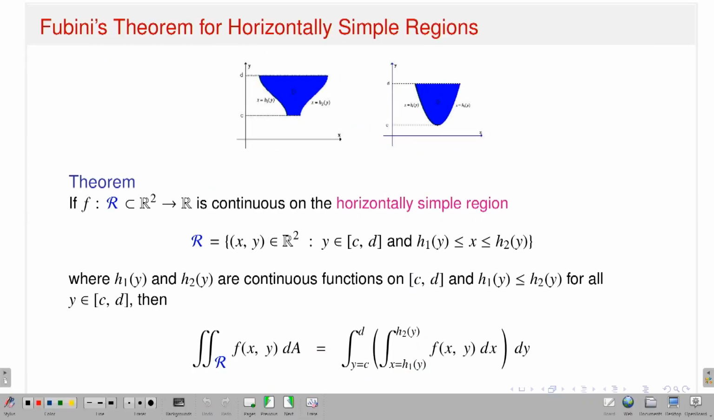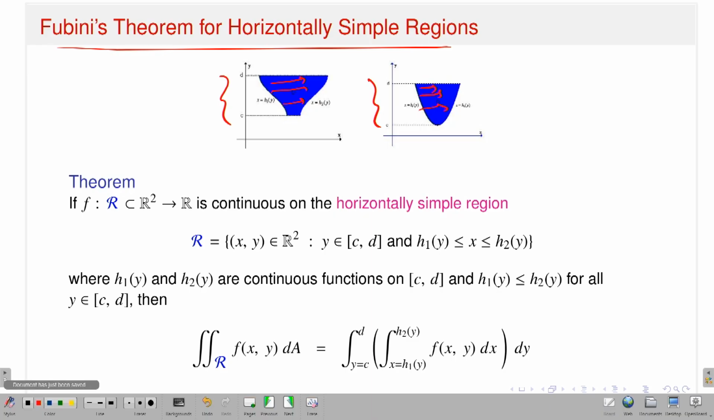Okay. So, I think that is what I am going to explain. Yes, Fubini's theorem for horizontally simple regions. Again, what do horizontally simple regions mean? y is fixed, y varies from C to D, and x varies from one curve to another curve, from h1 of y to h2 of y. So, this is called horizontally simple.